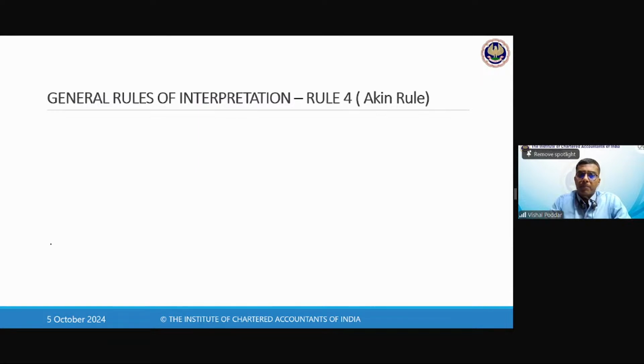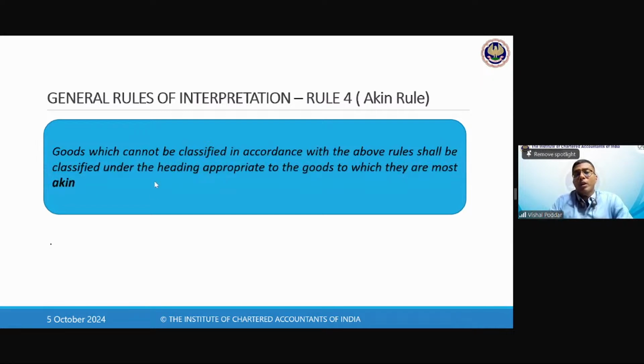Correct? Now, after all these rules, we have rule 4. What does rule 4 deal with? If your goods cannot be classified in accordance with the above rules. Now, this rule 4 is applicable when you do not find a name for your item, because your item is something very unique, something new, not yet being used by others.